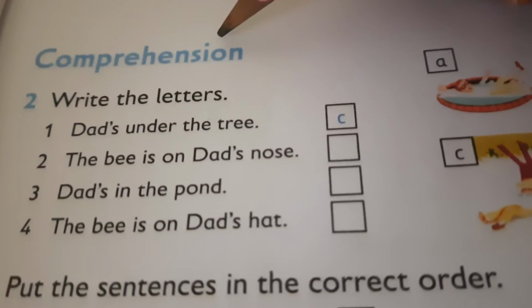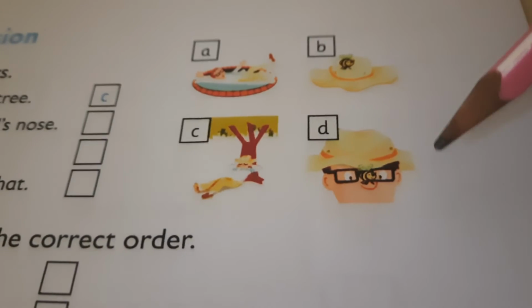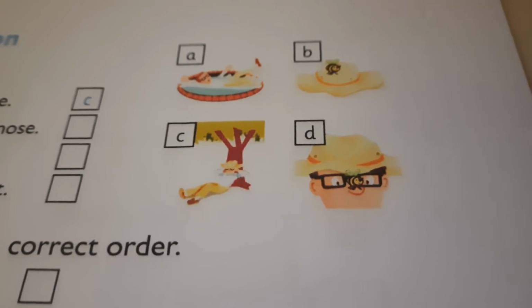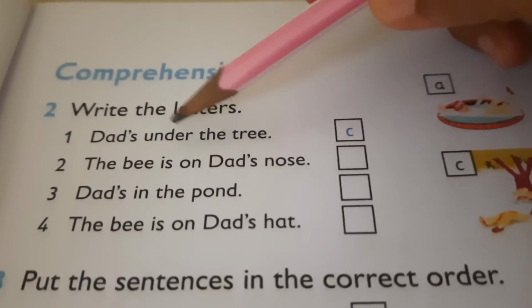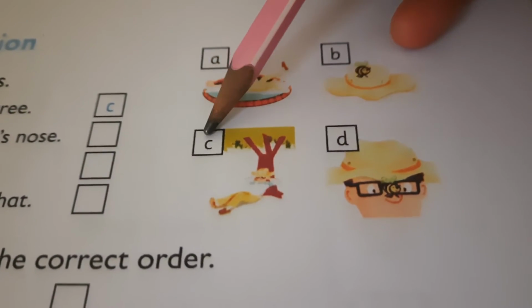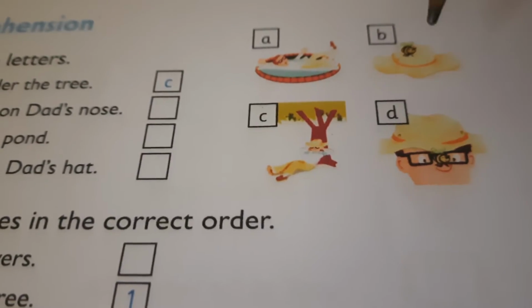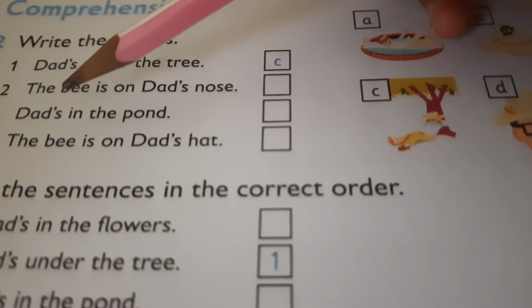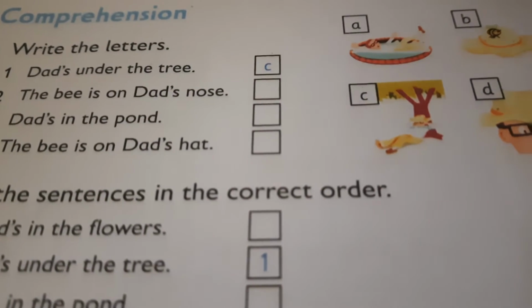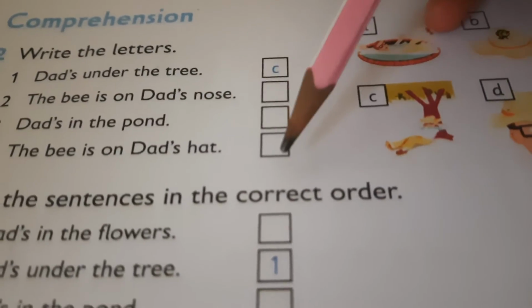Now we will go ahead with the comprehension. Write the letters. Here the pictures are given. Observe this picture. These pictures are labeled with the letters. Dad's under the tree. So which picture shows that? This. And it's labeled with a C, so C will come in the box. The bee is on Dad's nose. So here you are going to find that, and here you will write it. Dad's in the pond. You have to choose the letter and write in the box. The bee is on Dad's hat.